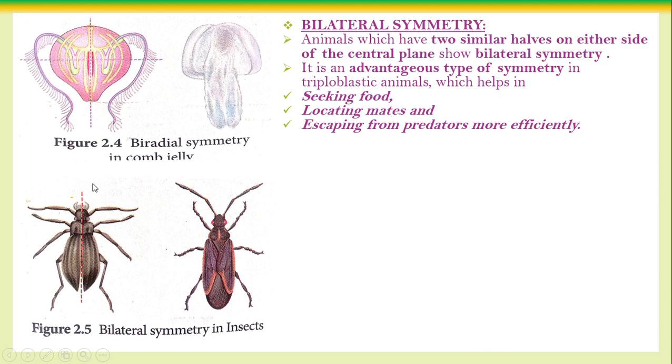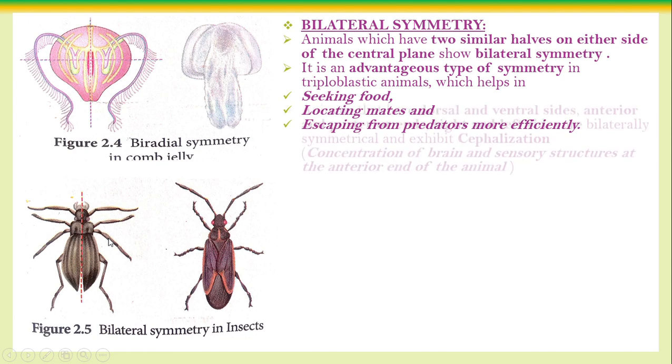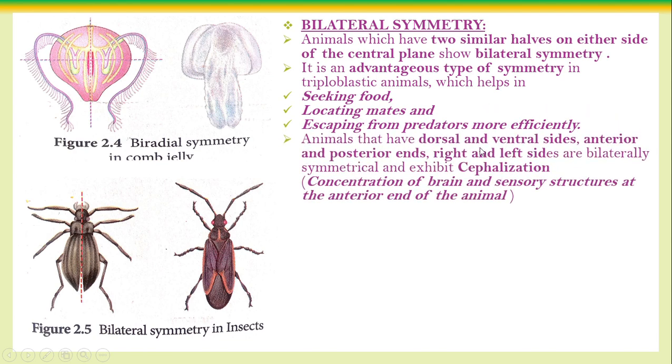See, in these animals only in this particular direction can we find the two equal halves. So we can divide into right side and left side, dorsal side and ventral side, upper side and lower side. Okay, these are not there in radial symmetry. So animals that have a dorsal side and ventral side, anterior and posterior, and right side and left side are bilaterally symmetrical. Okay, all of these are seen in what? Bilateral symmetry. Dorsal side and ventral side, the back and the belly; right side and left side; likewise anterior and posterior regions.